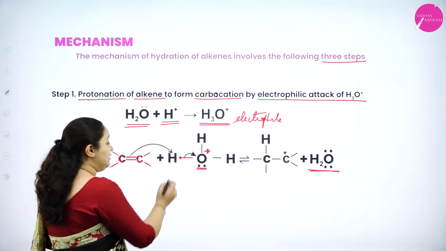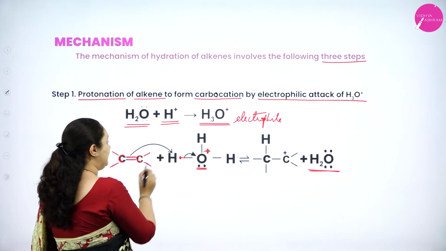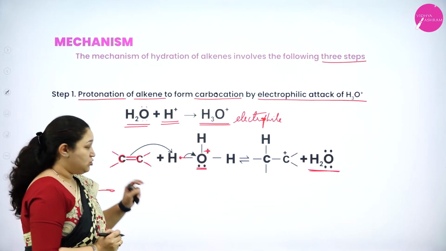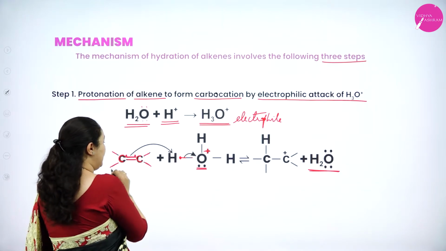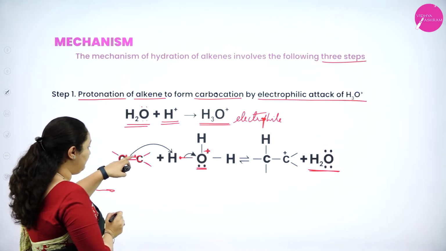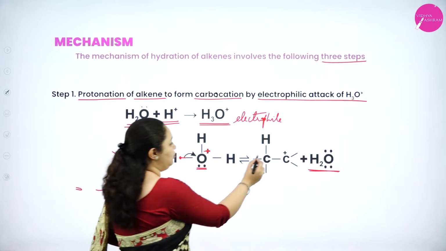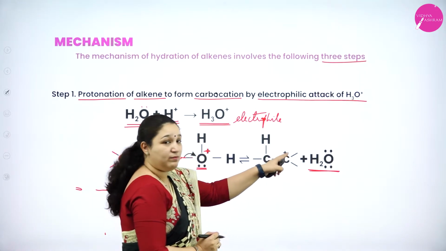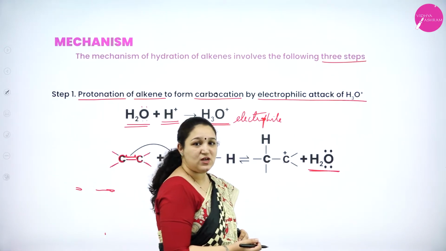Got it? Now this H plus ion which is there extra on water, what will happen to that? That will come and get added up to one carbon atom. So now in this double bond, I have one electron, I have the second electron. One electron of the carbon will be there to it. The neighboring electron, that it will give to hydrogen to form a carbon-hydrogen bond. And now this carbon lost an electron to the hydrogen atom. It got the positive charge.